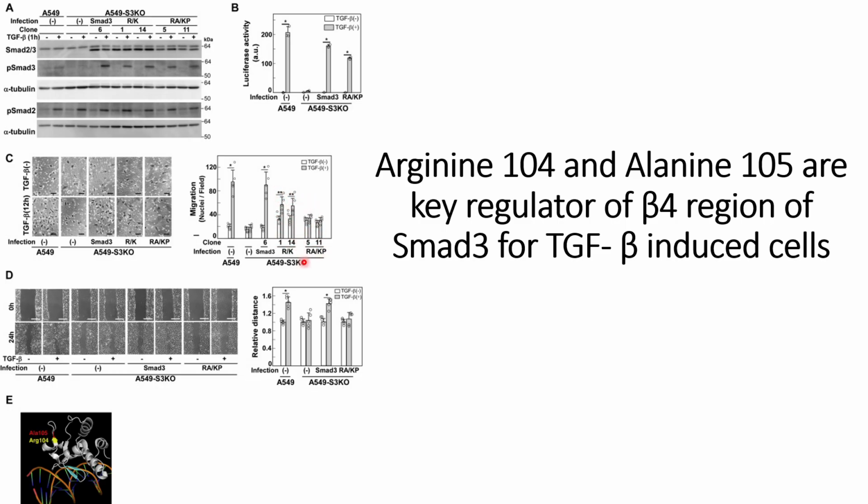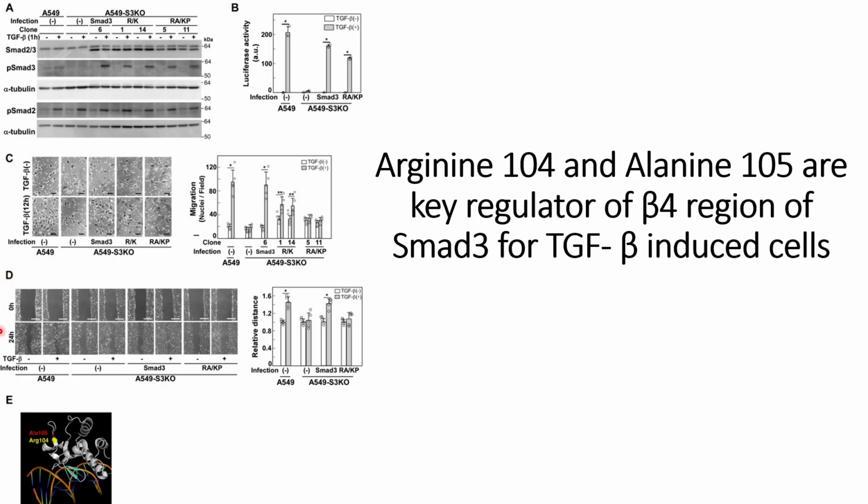But when they did it for the dual mutation, that is Arginine-104 and Alanine-105, they see no increase in migration, indicating that these two amino acids, Arginine-104 and Alanine-105, are key regulators on the beta 4 region of Smad3 for TGF-β induced cells.